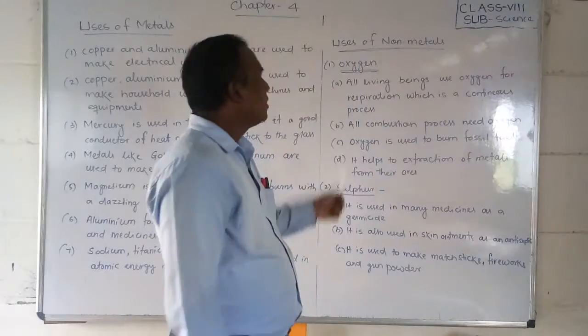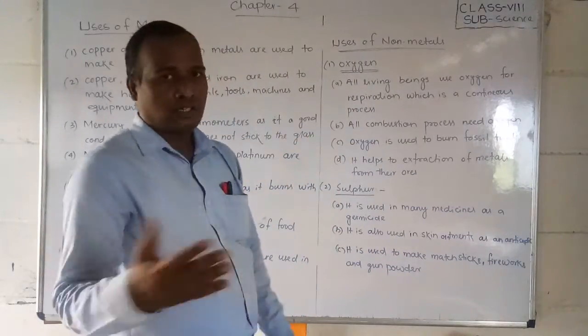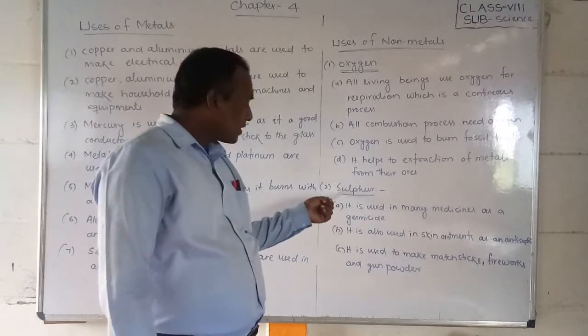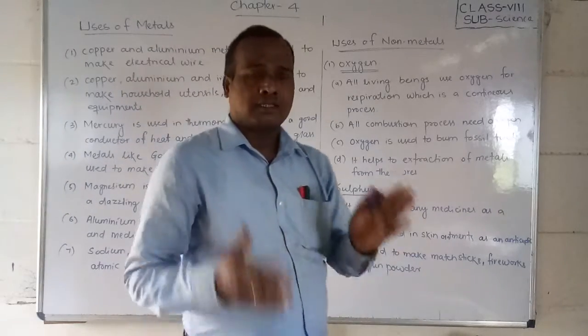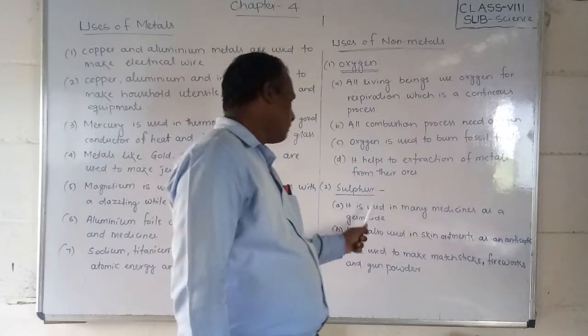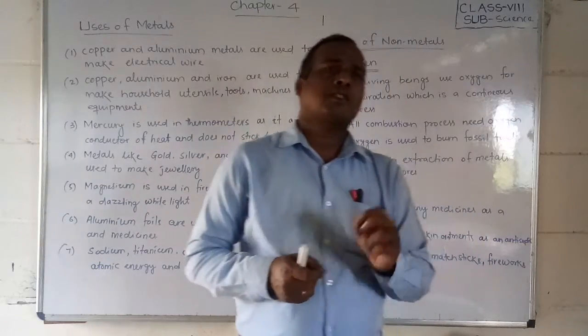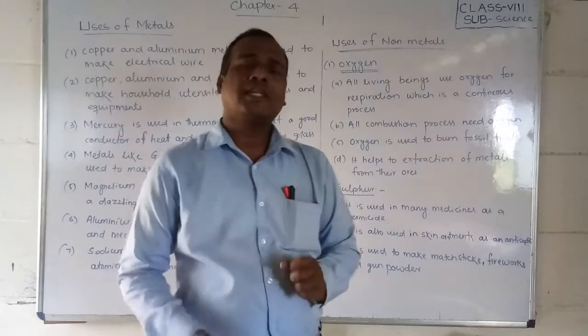Okay students, these are some examples of the uses of oxygen, a non-metal. Second, we are discussing sulfur, another non-metal. It is used in many medicines as a germicide. A germicide means germs will be killed, and we use it as medicine.